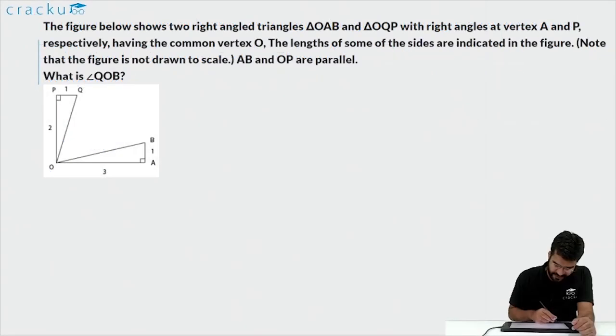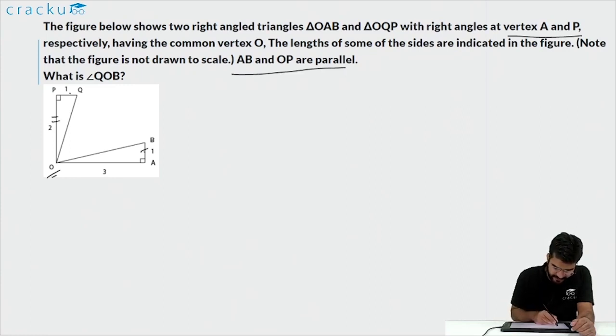In this question, we are given two right angle triangles, OPQ and OAB. They form right angles at A and P and have a respective common vertex O. We are also given the lengths of some of the sides, that is PQ is 1, OP is 2, BA is 1 and OA is 3. We are also told that AB and OP are parallel to each other. So these two lines are parallel to each other.